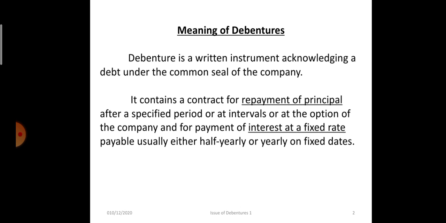It contains a contract for repayment of principal amount after a specified period along with the rate of interest at a fixed rate, which is payable either half yearly or yearly on a fixed date. So in the contract of debenture, the terms of repayment will be mentioned, and along with repayment the interest payable on the debentures, the rate of interest, and whether it is payable half yearly or yearly will be mentioned.